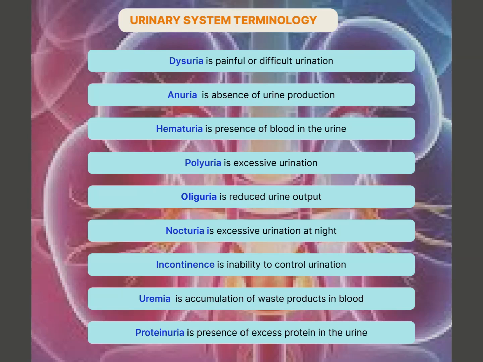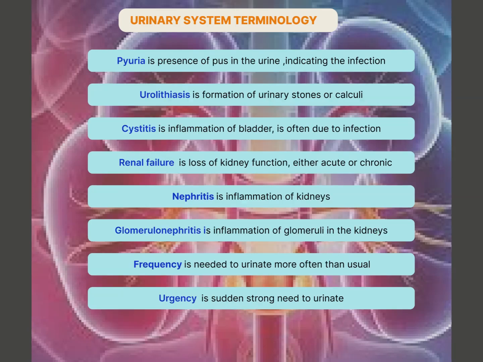Uremia, a toxic condition due to accumulation of waste products in the blood, seen in kidney failure. Proteinuria, the presence of excess protein in urine, often a sign of kidney damage. Pyuria indicates pus in urine, suggesting a urinary tract infection.